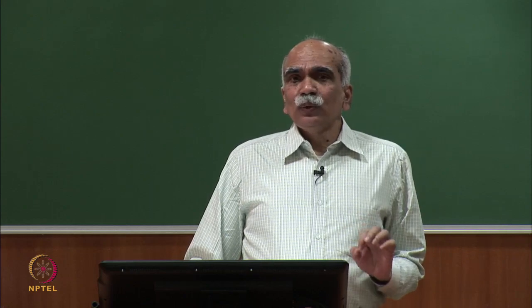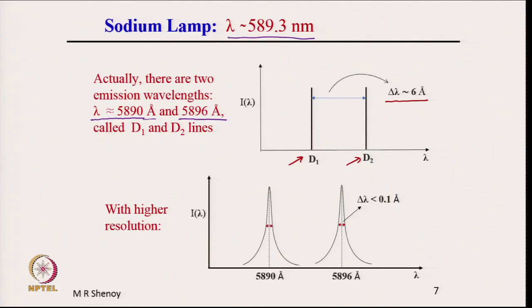But the point that we need to see is that there is a finite separation of about 6 angstroms. In other words, the source, although it is 589.3, is actually 589.3 plus minus 0.3 nanometers, or you can write this as 5893 plus minus 3 angstroms in terms of angstrom.